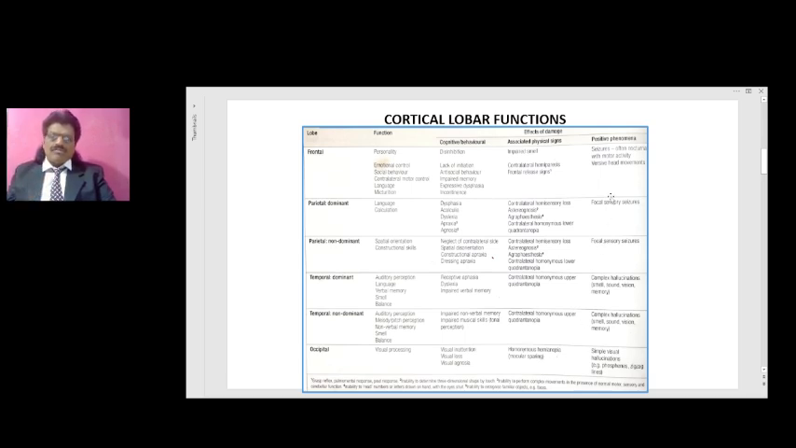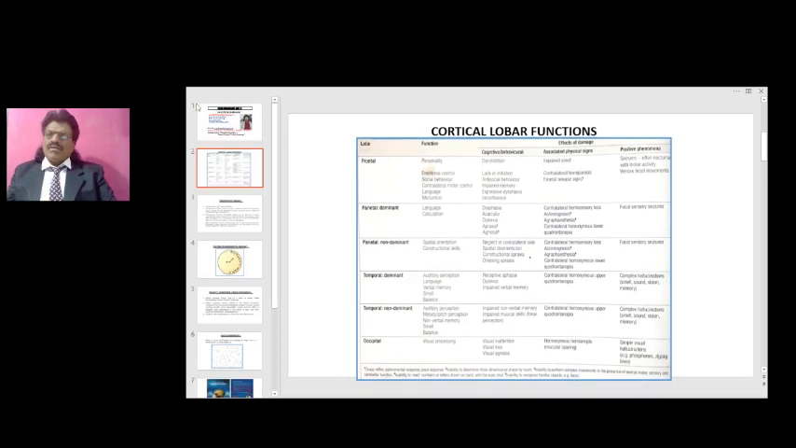And what are the positive phenomena? Everything to do with vision. They'll have simple visual hallucinations like phosphenes or zigzag lines. So these are the important aspects of the cortical lobe functions.